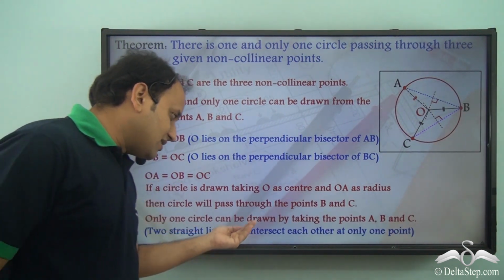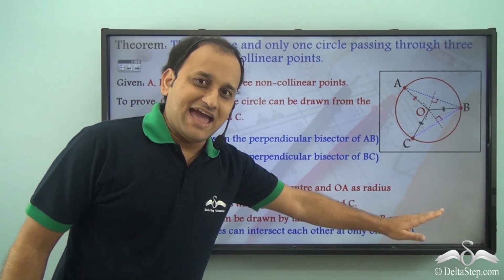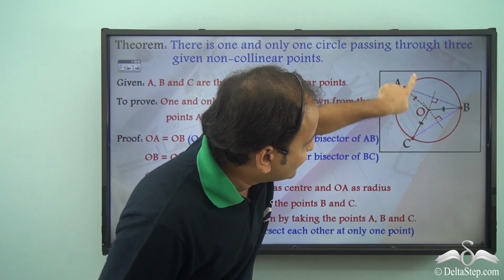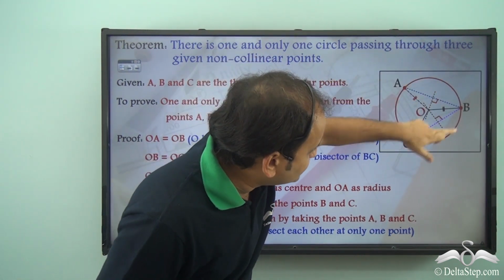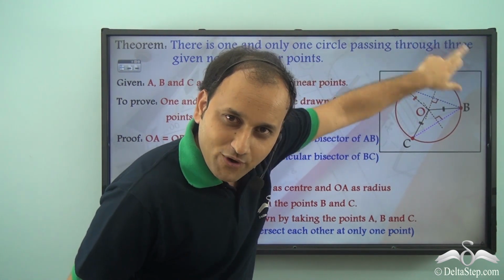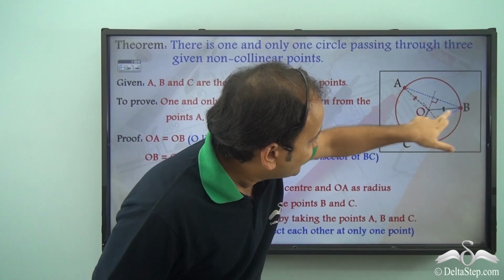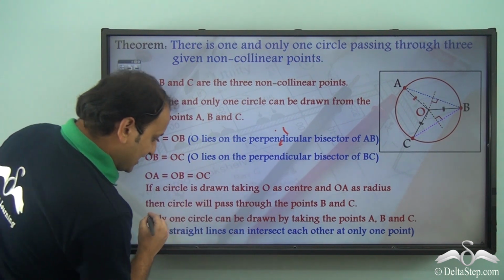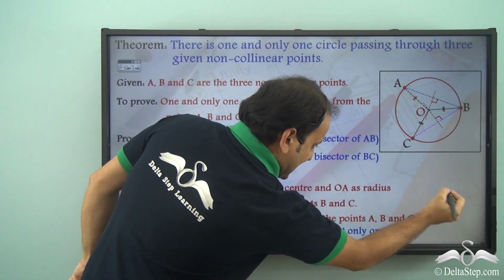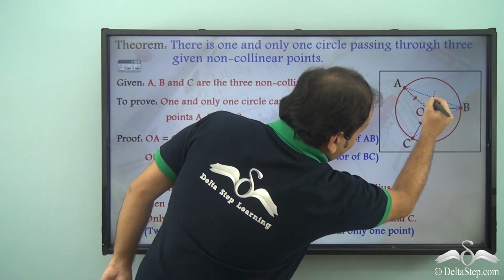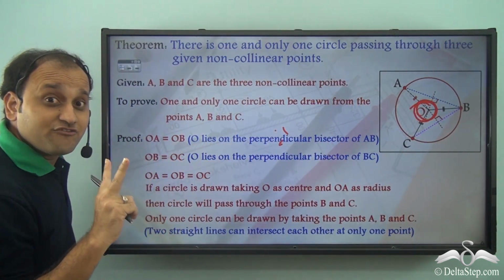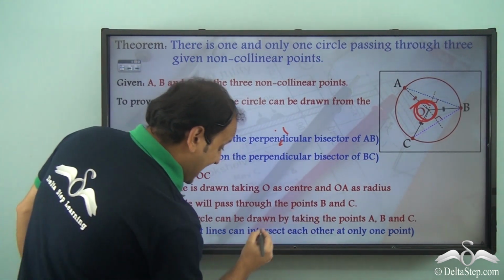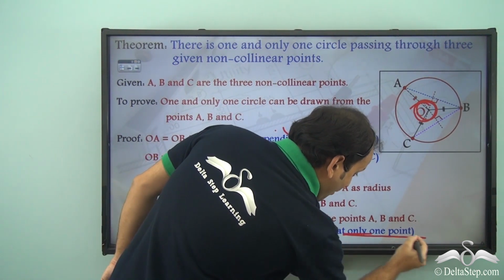And only one circle can be drawn by taking the points A, B and C, because as you can see, they are equal in length, that is equidistant from O, and only one circle will pass through all the 3 points, because all these are making radii of the same circle. So we can say that only one circle can be drawn by taking the points A, B and C, because this particular center is the intersection of two lines, and two straight lines can intersect each other at only one point.